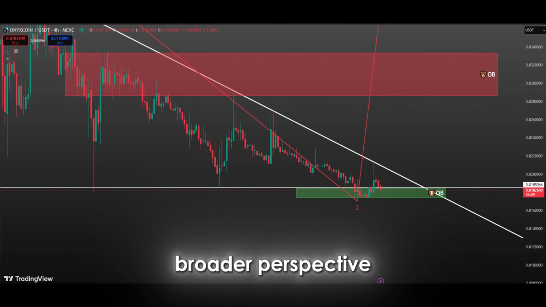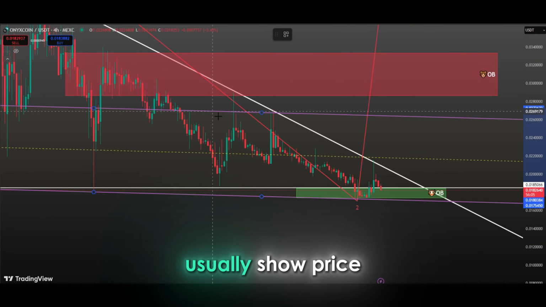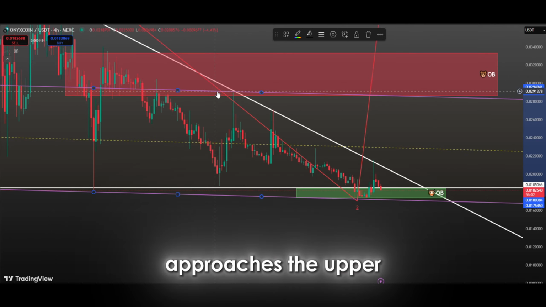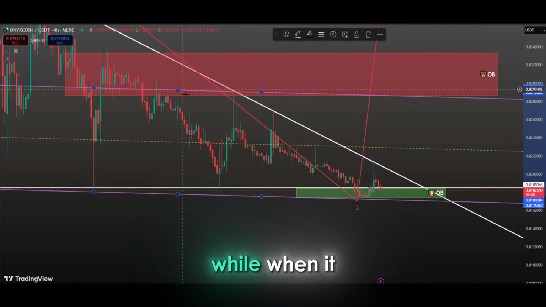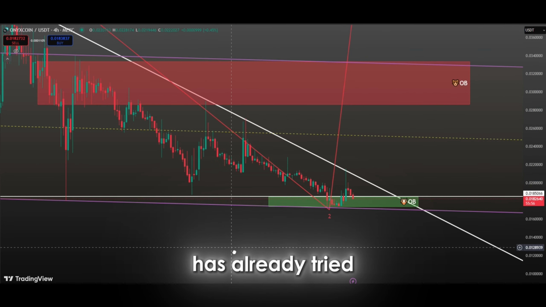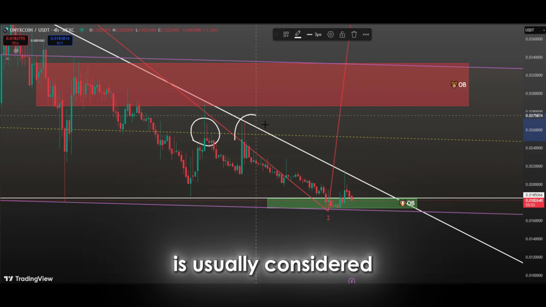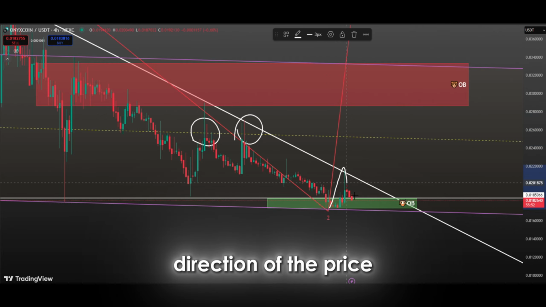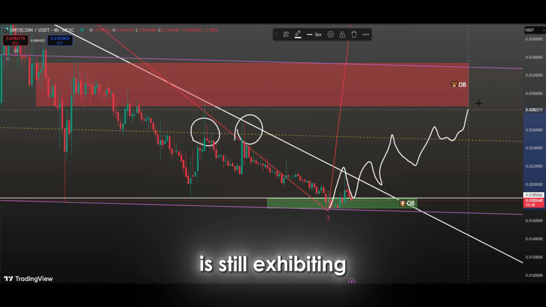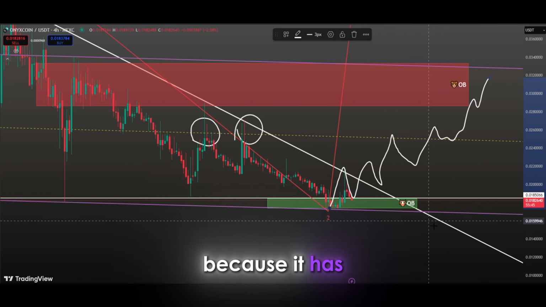Looking at the chart from a broader perspective, we see that price is moving within a descending channel structure. Descending channels usually show price moving between certain support and resistance levels in downtrends. When the price approaches the upper band of the channel, it may face selling pressure, while when it approaches the lower band, it may react as buyers step in. In the current case, the price has already tried twice to break the middle band of this channel, but failed both times. The middle band is usually considered an important level that determines the direction of the price, and failure to break through it indicates that the selling pressure remains strong and the price is still exhibiting a weak structure within the channel. This time it may break the middle band of the channel because it has tested there twice.